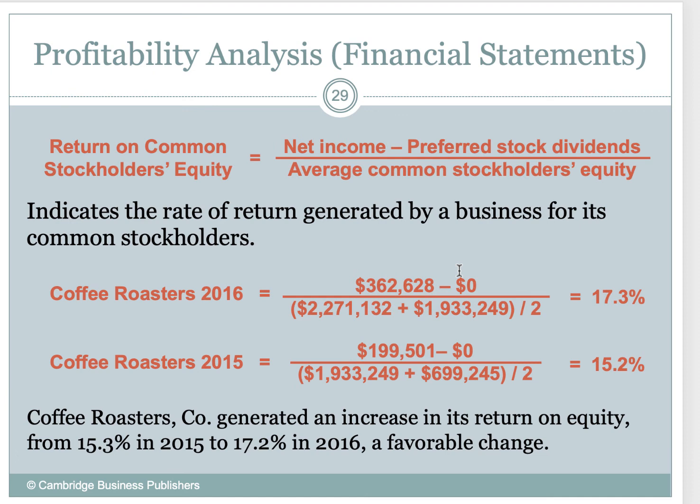Return on common stockholders' equity. So we take our net income, subtract out any preferred stock dividends, and we divide by the average common stockholders' equity. So what is this telling us? Well, this is saying that we saw an increase in the return on equity from 15% to 17.2%. So that's a favorable change.